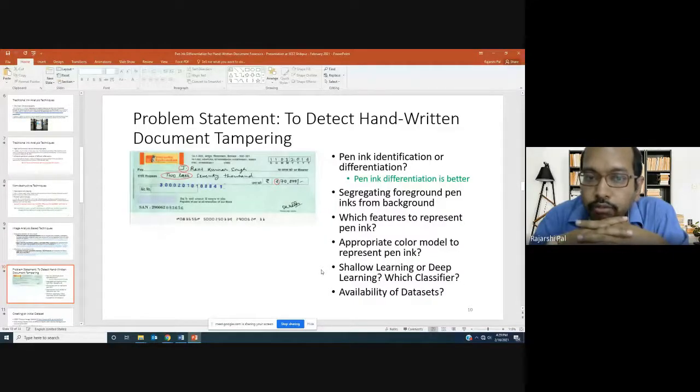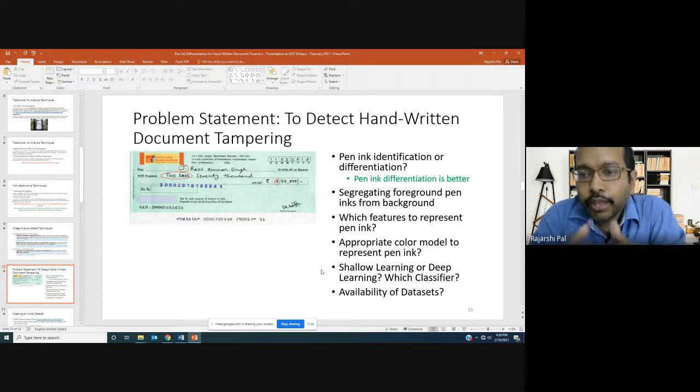Either the difference is not large enough, so we can conclude that these two words are written using the same pen, or the difference is large enough, which says that these two words are written using different pens. So in my opinion, pen ink differentiation will be able to generalize this problem better. That's why we have gone with the pen ink differentiation approach, and then it becomes a two-class classification problem.